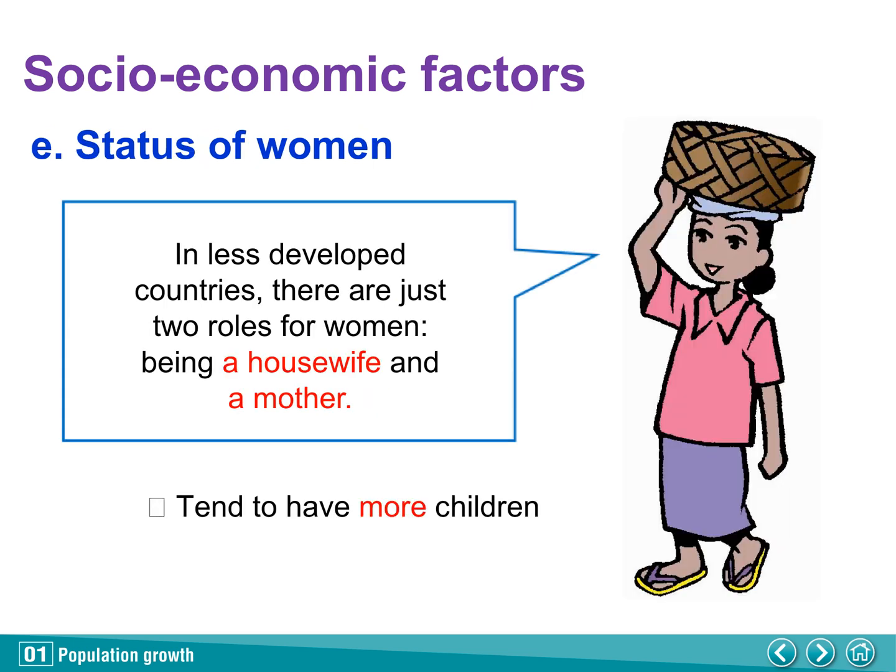In places where the status of women is high, females have more chance to receive education and find better jobs. They usually get married later and can decide how many children they want. In contrast, there are just two roles for women in many less developed countries: being a housewife and a mother. They tend to have more children. Fertility rate shows the expected number of children born per woman. In Hong Kong, the average number of children that would be born per woman is less than 2.